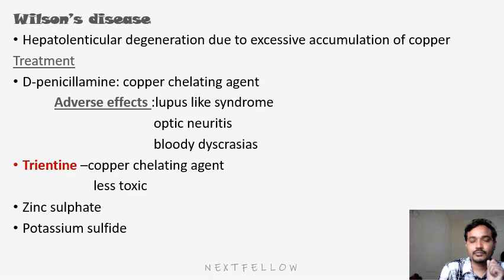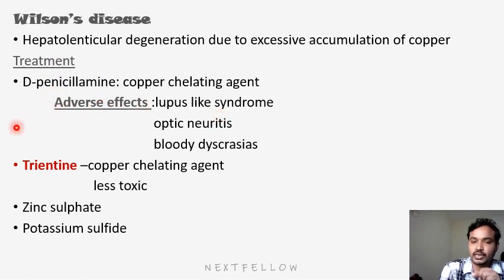Next, in this class we'll also discuss Wilson disease. Wilson disease is hepatolenticular degeneration due to excessive accumulation of copper, which causes degeneration of hepatic cells. What is the main treatment? Previously we used D-penicillamine, a copper chelating agent.